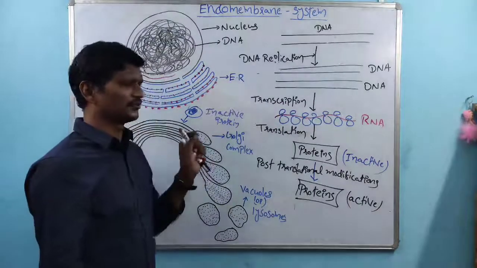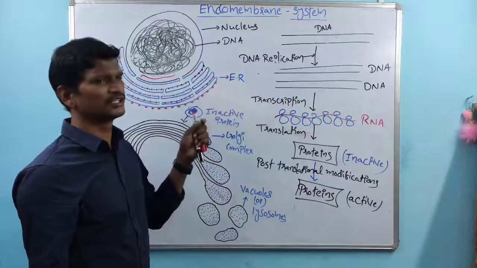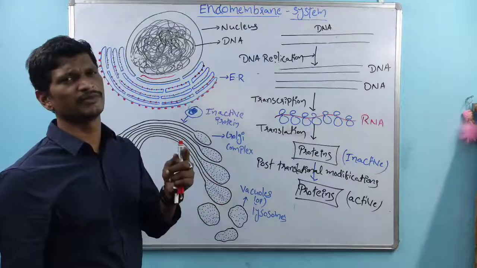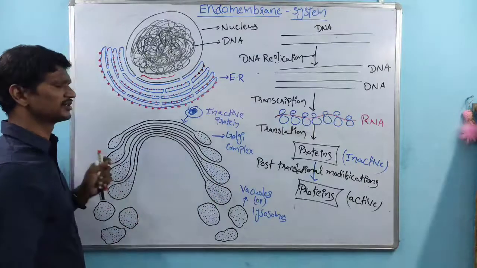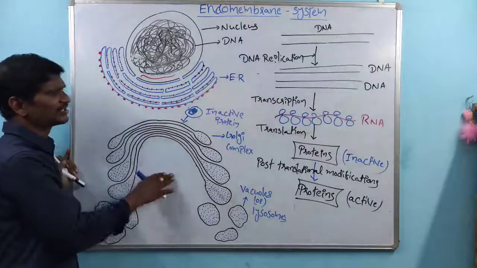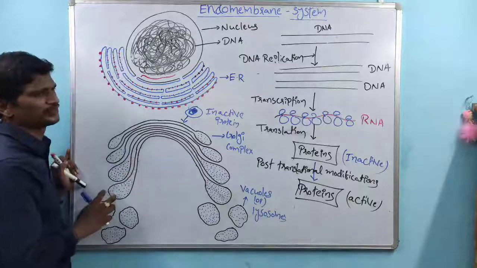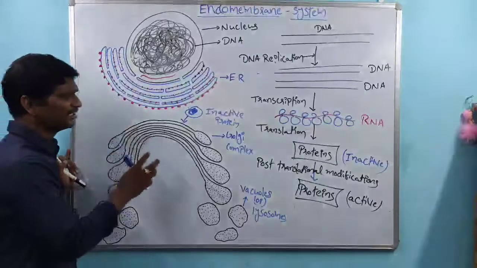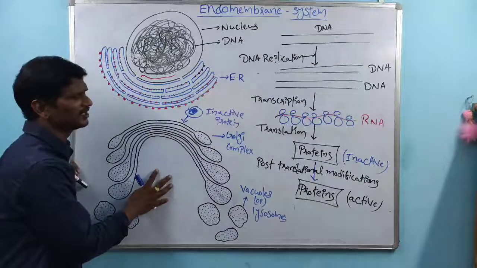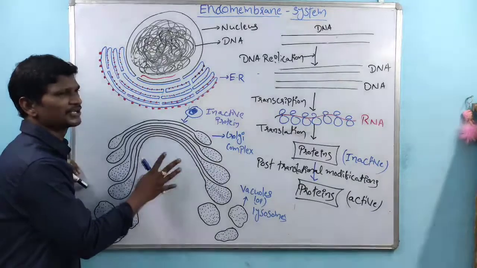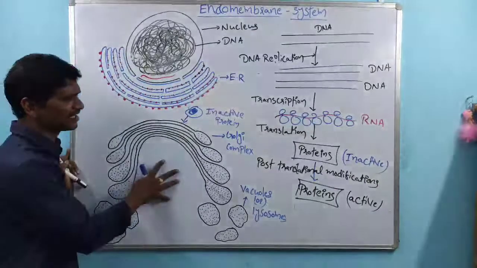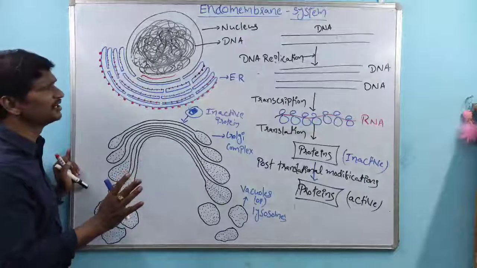So the first question I asked is, why is life maintained within the cells, and why is life not maintained within the stone? Because of biochemical reactions. Biochemical reactions are done by enzymes. So here a group of cell organelles are there. These collectively perform a group of functions. And finally these produce active proteins. The active proteins are nothing but enzymes. Enzymes are responsible for biochemical reactions. So if biochemical reactions take place, life is maintained. If biochemical reactions do not take place, life is not maintained.